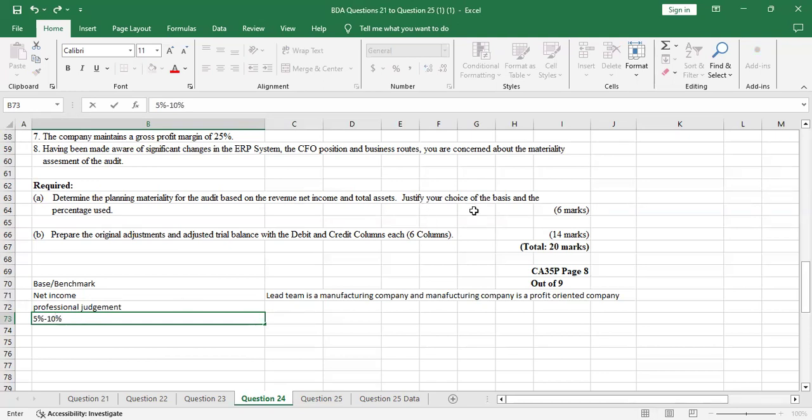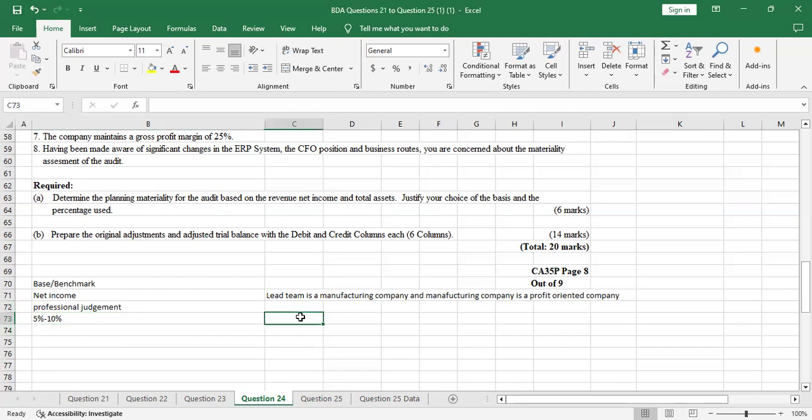You see how they're saying justify your choice of the basis and the percentage used. So I have to justify. Already I've justified why I've chosen net income. Now I'll justify why I choose 5% or 10% to calculate the materiality. After you have identified the guidance, for profit before tax, which is net income, it's 5% to 10%.